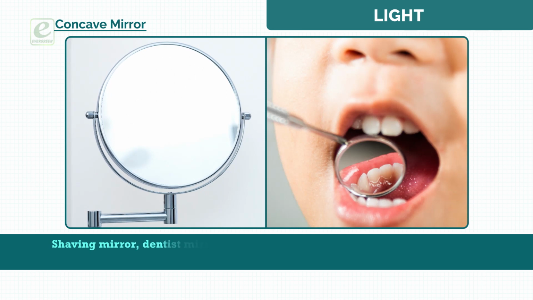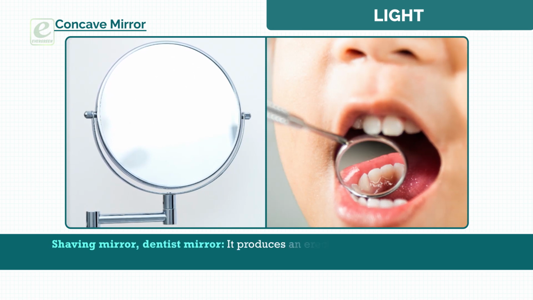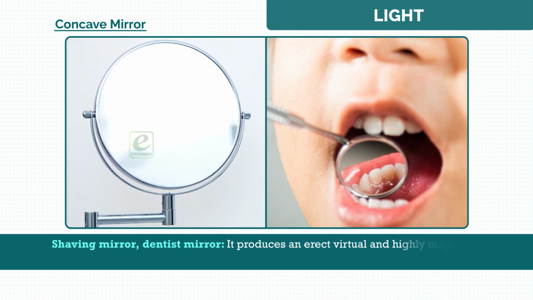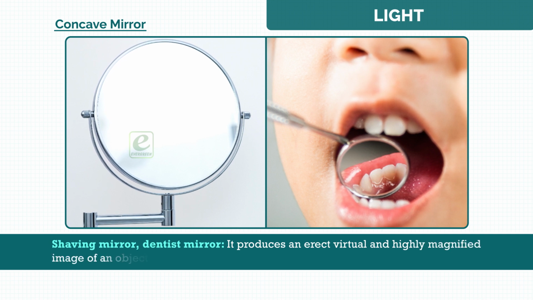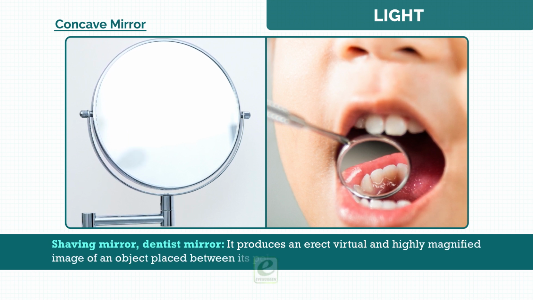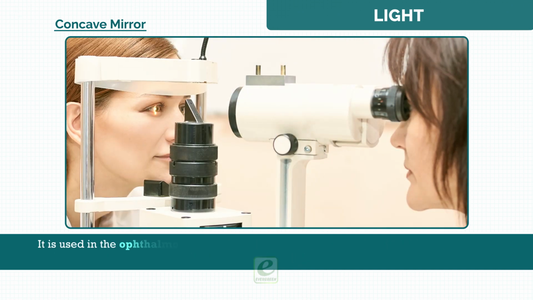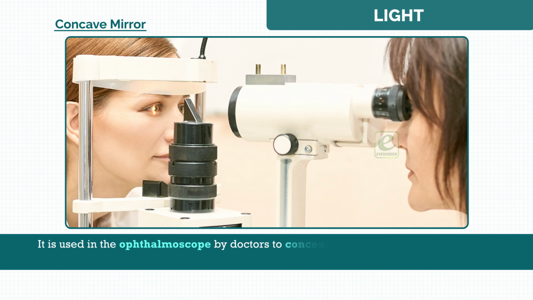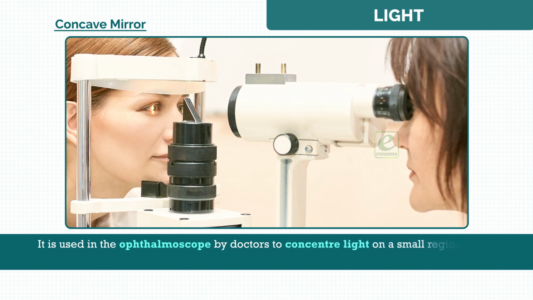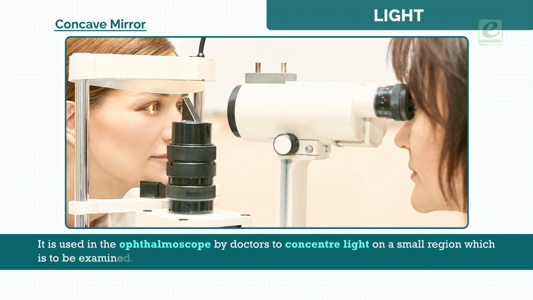Shaving mirror, dentist mirror. It produces an erect, virtual and highly magnified image of an object placed between its pole and focus. It is used in the ophthalmoscope by doctors to concentrate light on a small region which is to be examined.